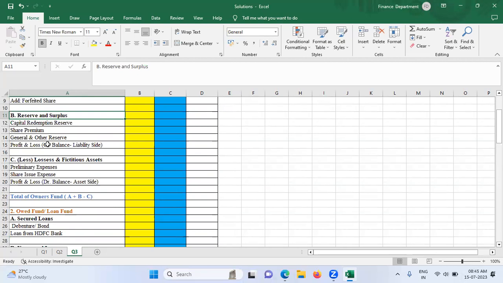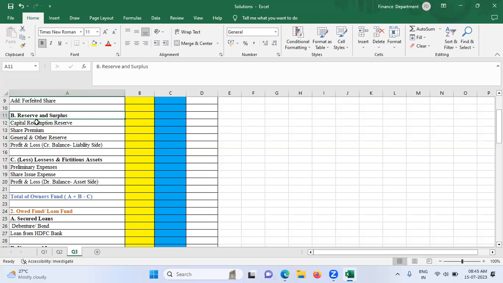Where is the question? I'm keeping the question in front of me. Question number 3. Okay, I need to be very quick now because I have only 10 minutes and Zoom will log me out after 10 minutes. So within 10 minutes, we have to solve this.